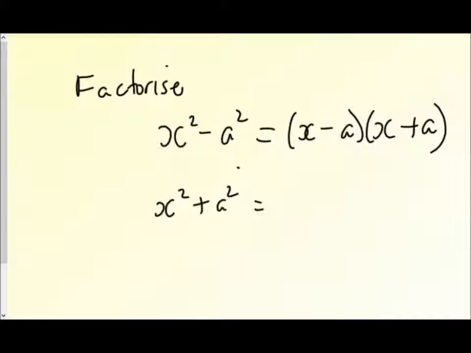This negative is really quite useful here in the difference of squares, because it cancels out the x terms. But there's not a way of doing it when you've got plus a squared there, unless we use i. Let's just see how that would work.